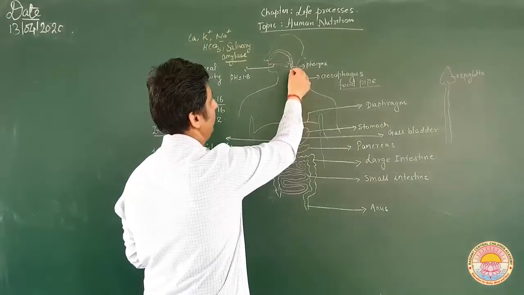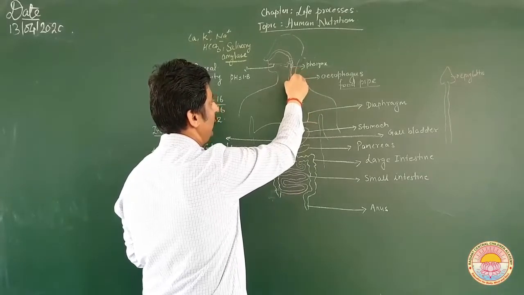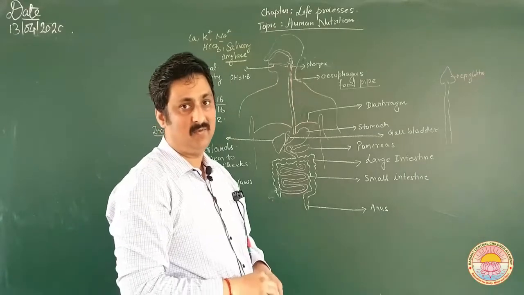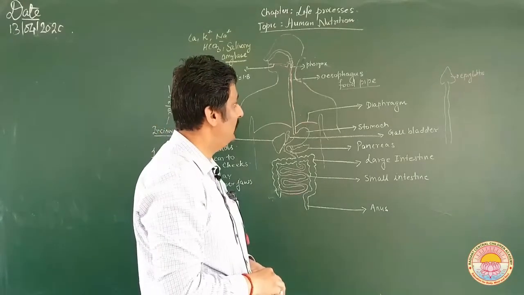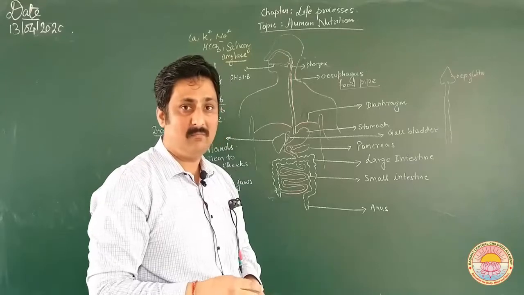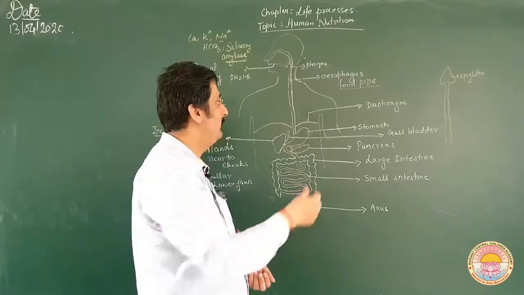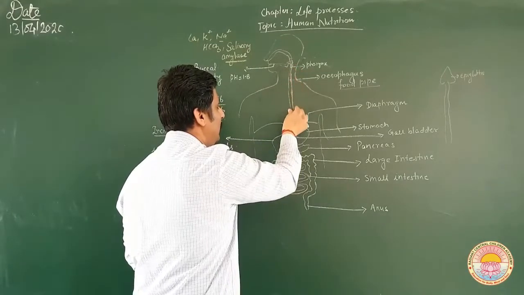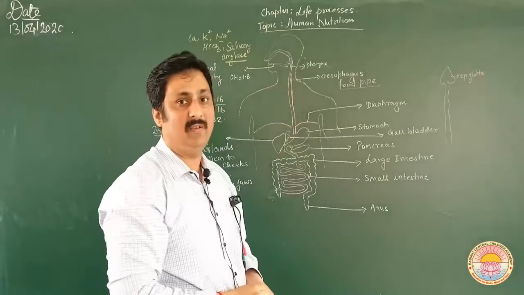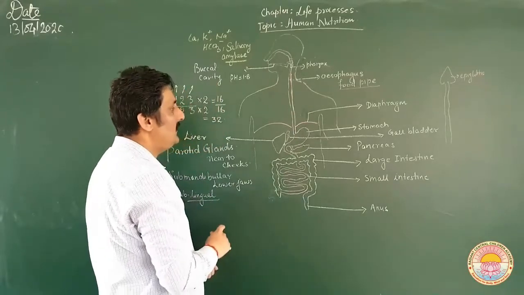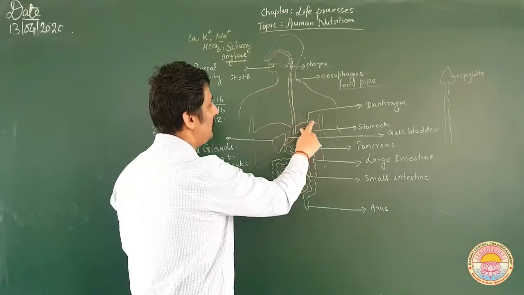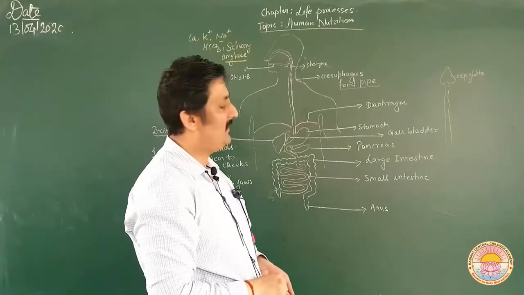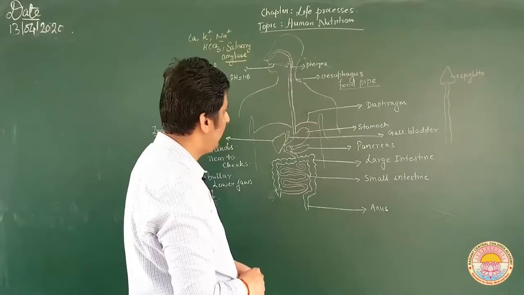Okay, now let us talk about the things which we were discussing. As the food enters the esophagus, there is a peristaltic movement of the esophagus. Because of that particular movement, the food easily moves from the upper part of the esophagus towards the lower part of the esophagus. As you can already see, there is a muscular structure which is called the diaphragm, which is present here.